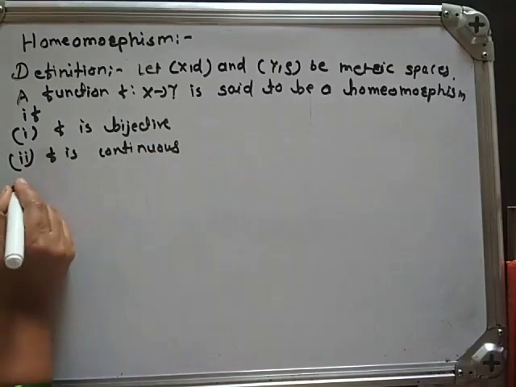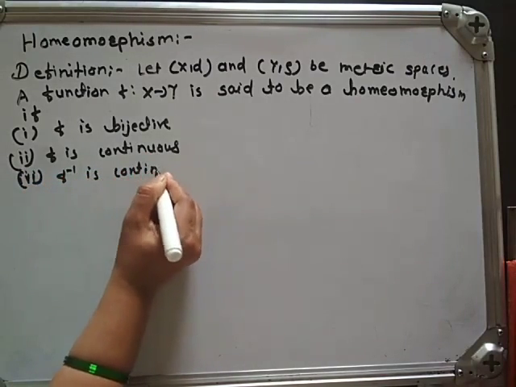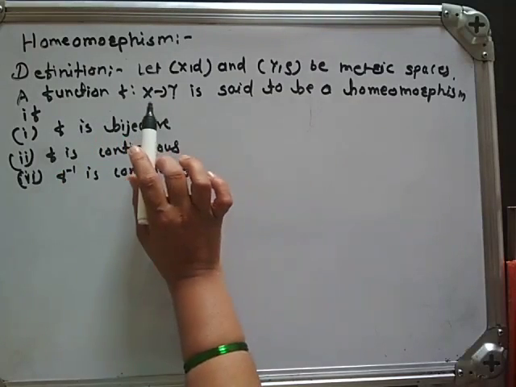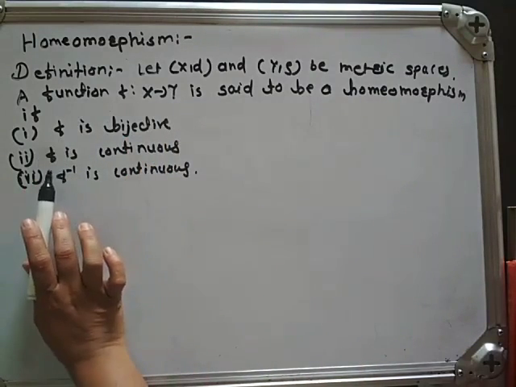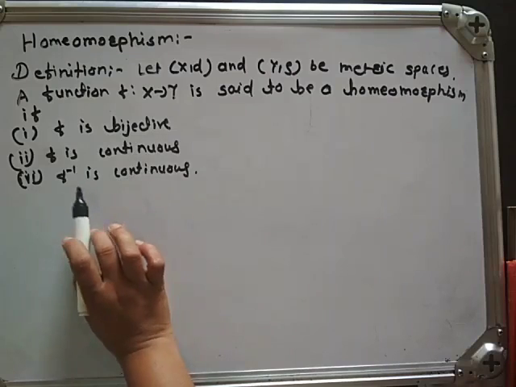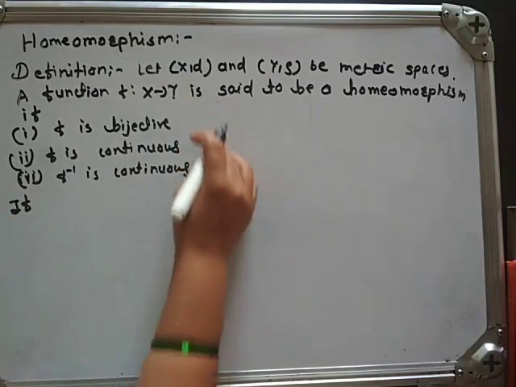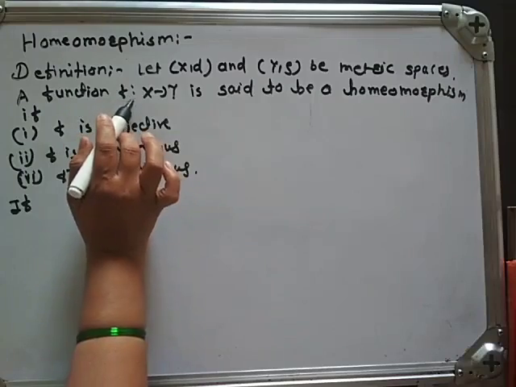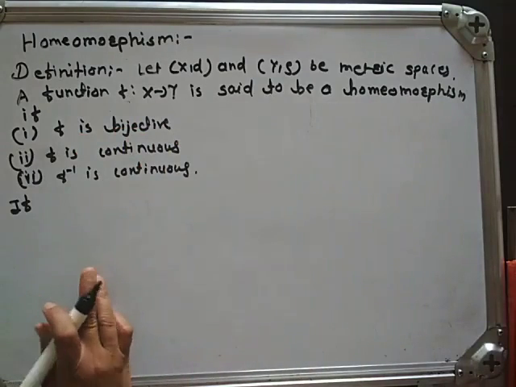And third, f inverse is continuous. If these three conditions are satisfied by f, then we say that f from X to Y is a homeomorphism.